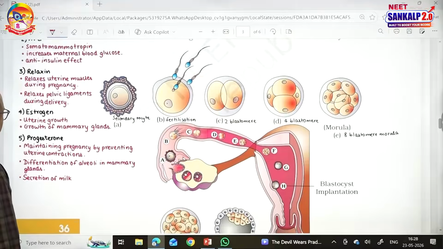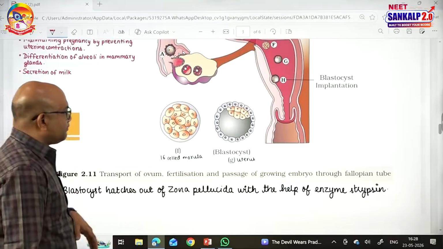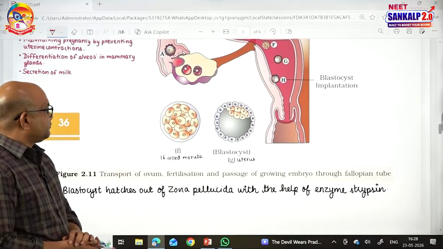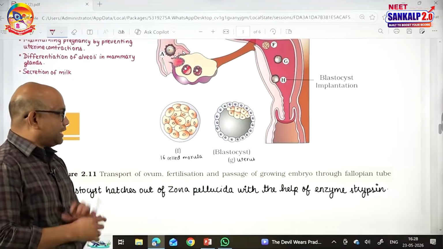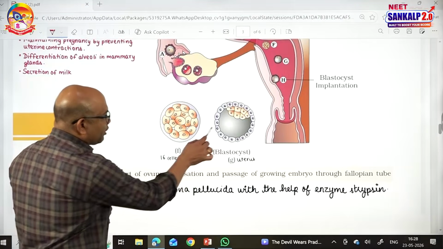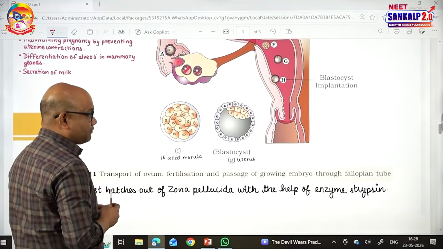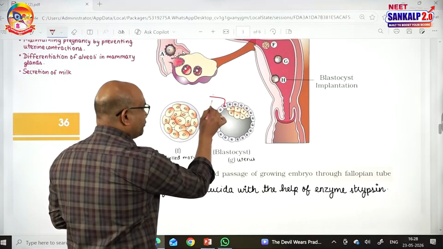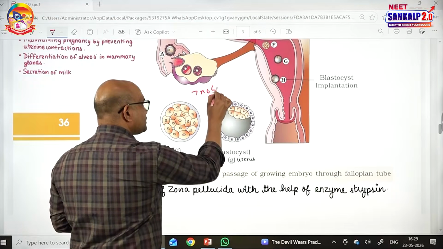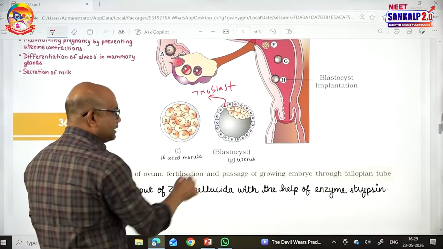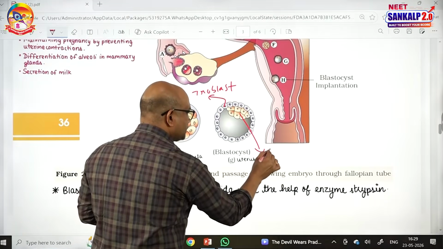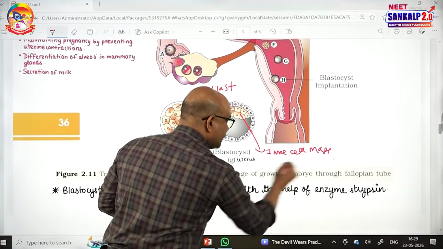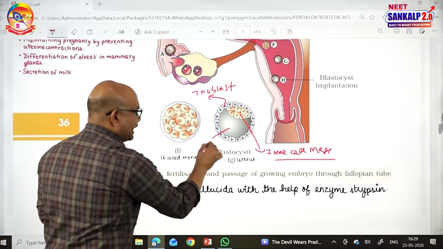Then the morula is also called mulberry. Still there is a zona pellucida around the morula. There are cell junctions between the cells of the morula, 8 to 16. Then a cavity is formed inside the morula. The cavity is formed, lifting the cells to one end of the morula, forming a layer around it. This is called the trophoblast layer, made up of trophoblast cells, and the remaining cells of the blastocyst are called the inner cell mass. Inner cell mass, and this is called the cavity.